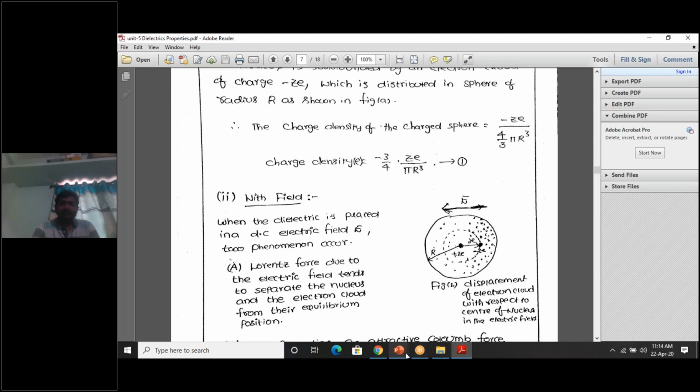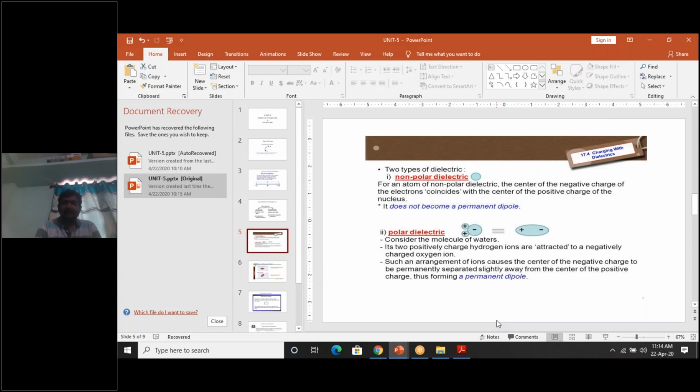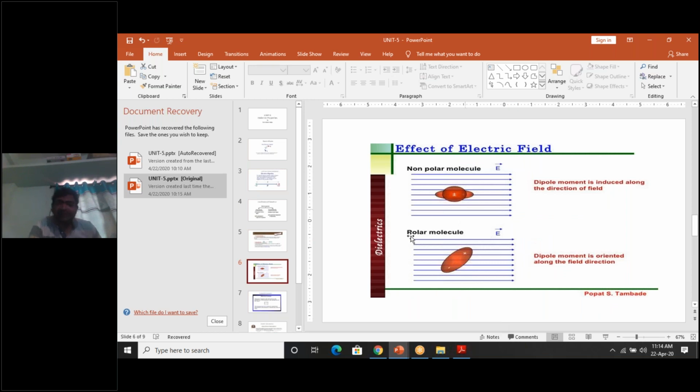Initially, if you take a dielectric atom, here you see this diagram. Initially, you take a dielectric, you don't see the electric field, you don't see these blue lines, just concentrate on this particular atom. In this atom, the center of positive charge coincides with the center of negative charge. You observe very clearly that the center of positive charge coincides with the center of negative charge.